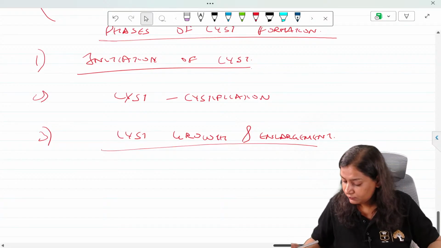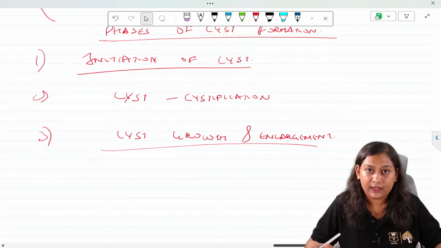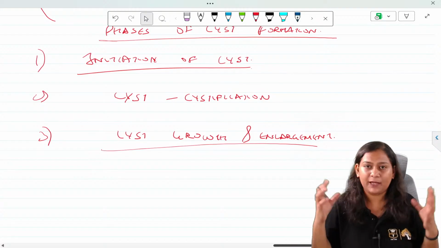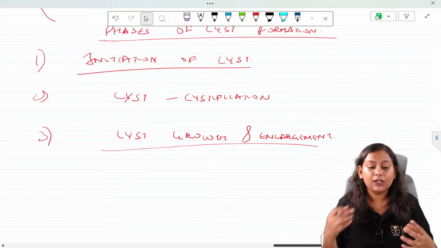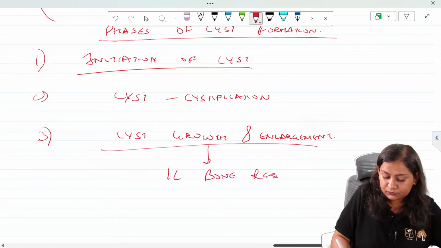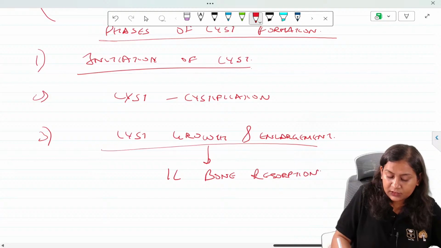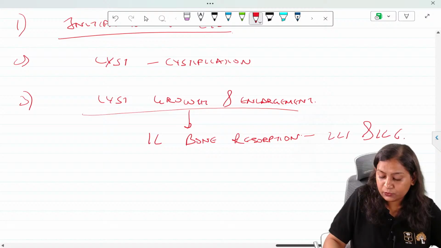When the cyst grows and enlarges, the bone surrounding the area will start getting degenerated. Which interleukin is responsible for bone resorption? It is interleukin 1 and interleukin 6.